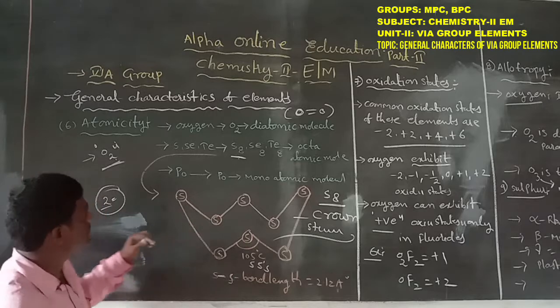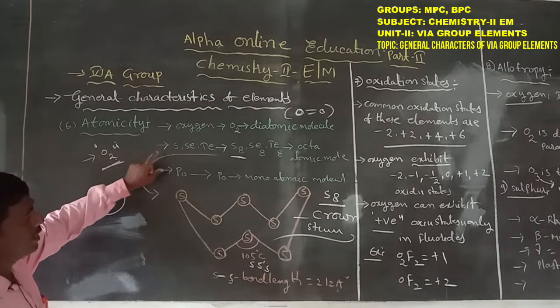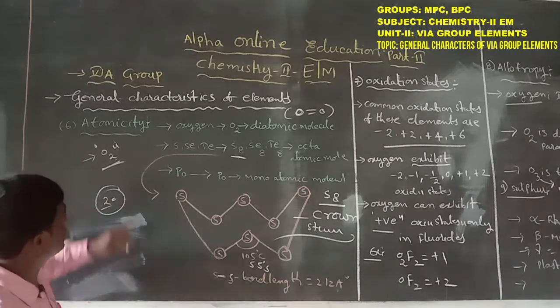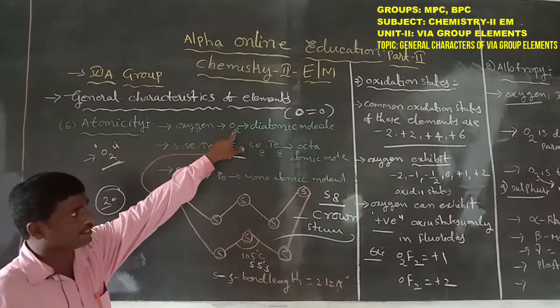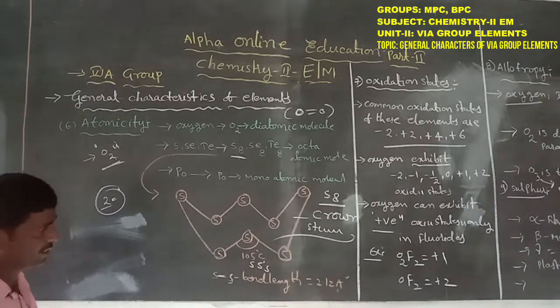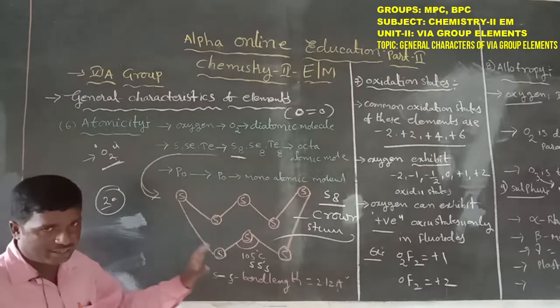That is the atomicity property of the different elements: oxygen, sulfur, selenium, tellurium and polonium. Those three elements have a crown structure or puckered ring structure.